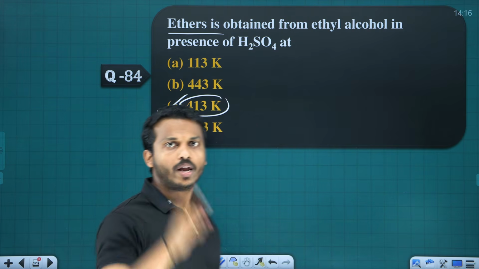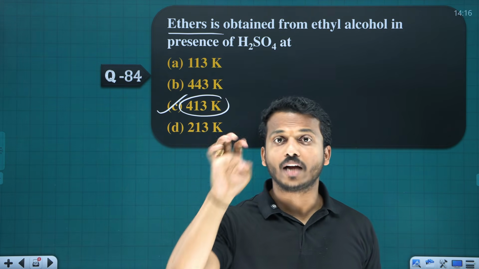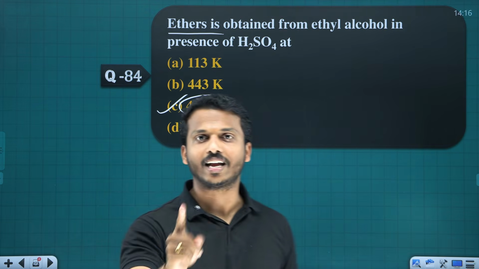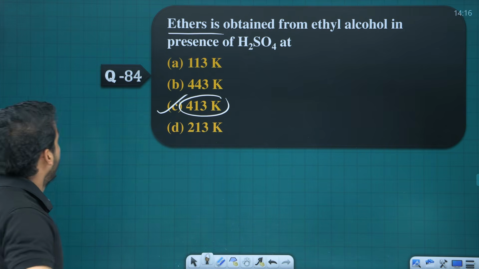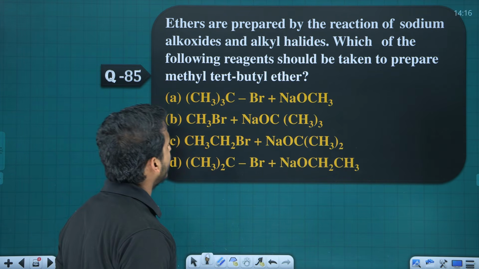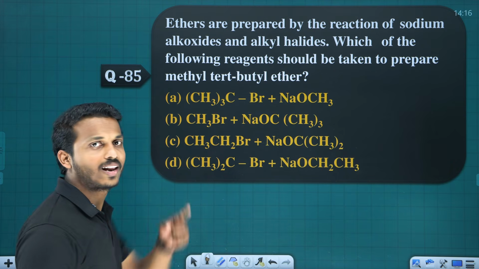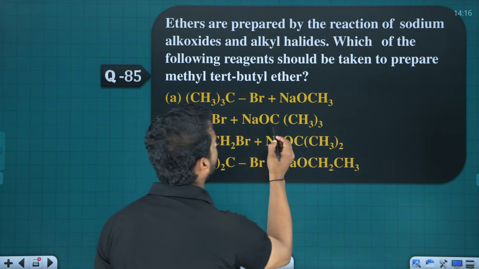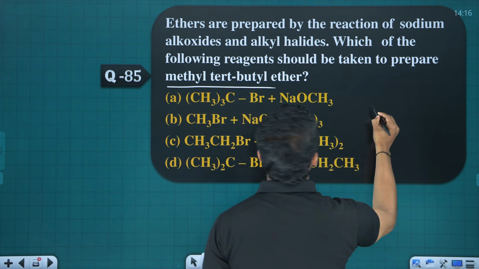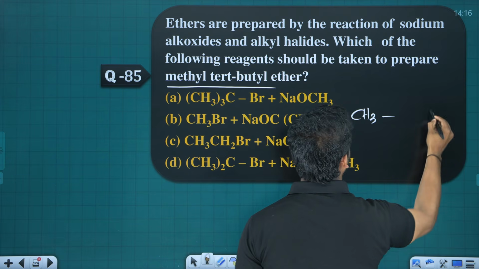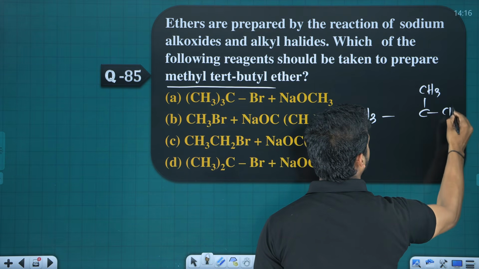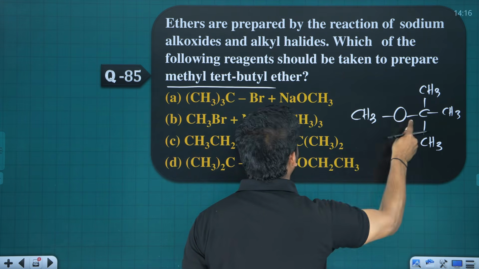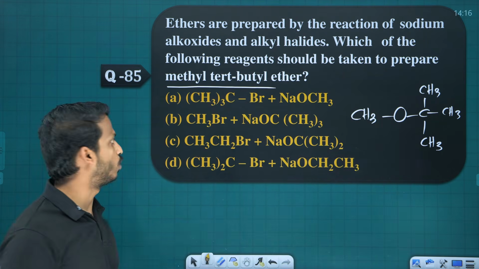When alcohol is heated with acid at 443 Kelvin, it is dehydration. At 413 Kelvin it forms ether. Next, ethers are prepared by the reaction of sodium alkoxide and alkyl halide. That is our Williamson ether synthesis. Which of the following reagents should be taken to prepare this one? So, what do you want? Methyl tert-butyl ether. If you want to prepare this ether, which is the best suitable reagent?